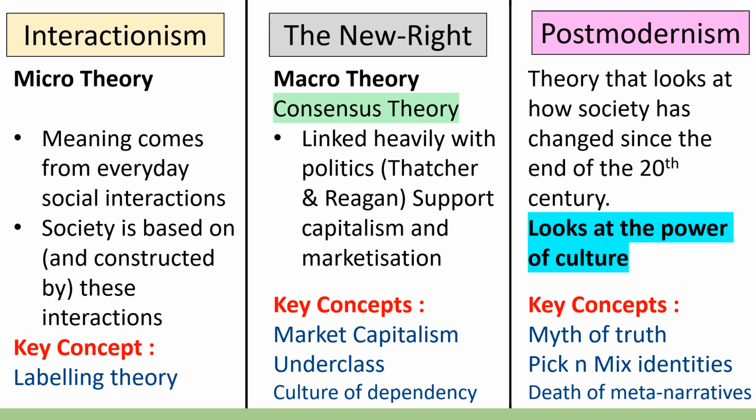Interactionists would argue that meaning comes from everyday social interactions and that society is based on and constructed by these interactions. So it's not huge institutions that define us, but it is the interactions of individuals that matter. One of the key concepts within interactionism is labeling theory. The idea that, for example, nothing is inherently deviant, but a thing only becomes deviant once it is applied with the label of deviance. Take, for example, smoking cannabis.